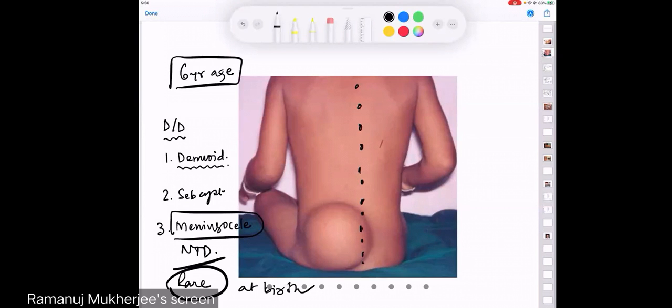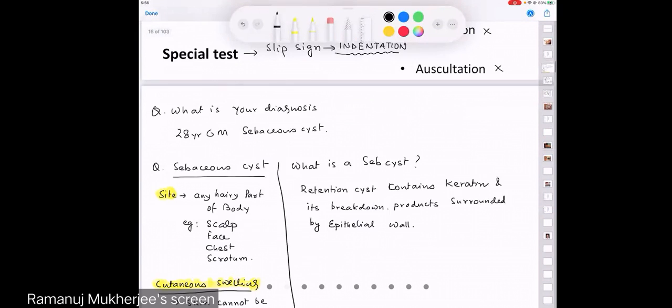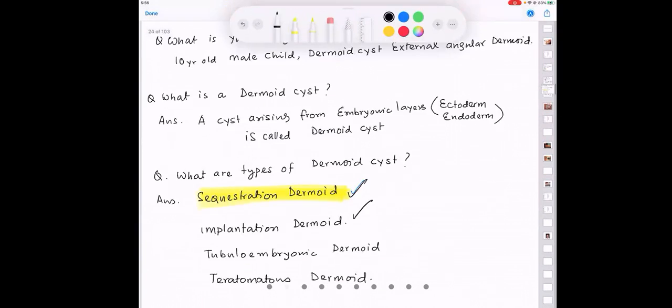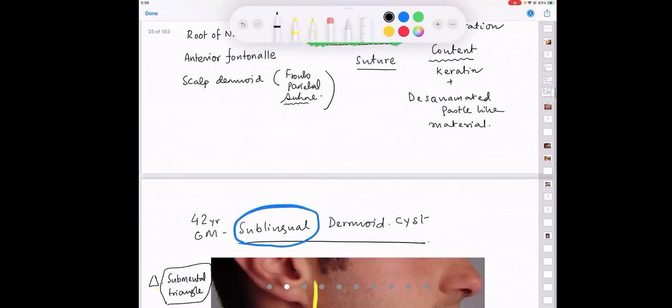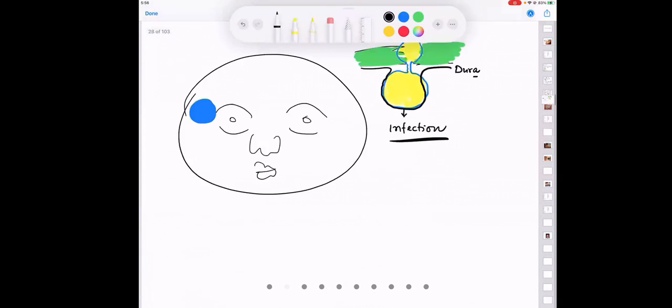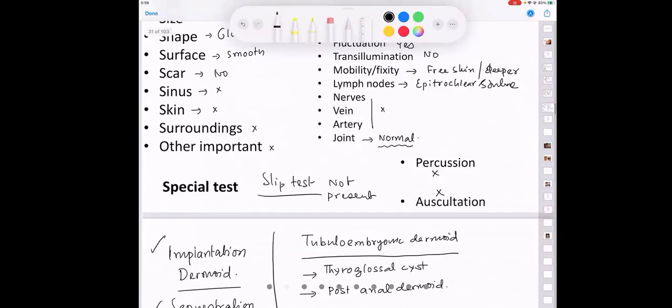So you have to ask with a differential diagnosis. The examiner should be happy with you making a DD. So this completes many short notes, very important cases. More or less 99% of you in an MBBS exam are going to get these cases, guaranteed.